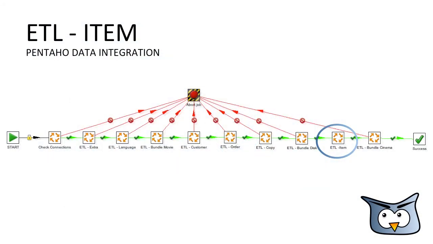At last, we process all tables only used by Group 17, the cinema operator. This is done in the ETL bundle cinema job. After that, we finished our ETL main process and all data from the three groups is now located together in the mediated schema.